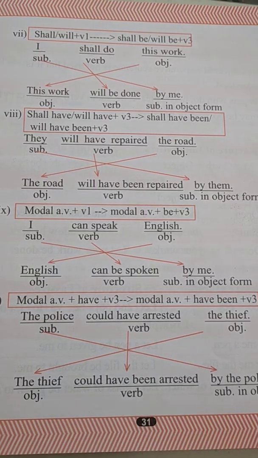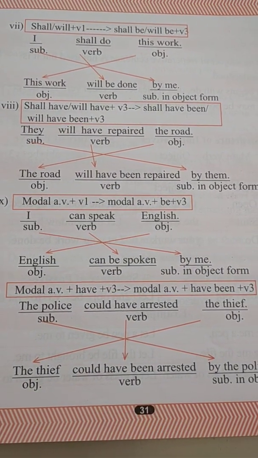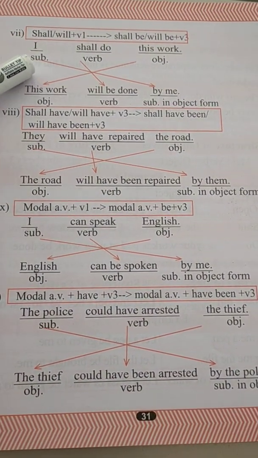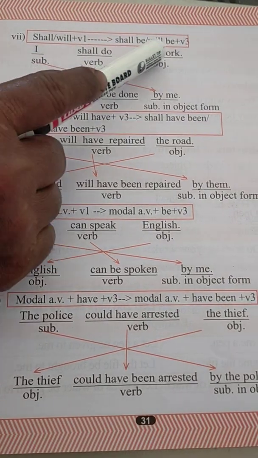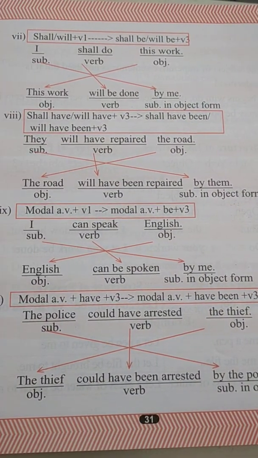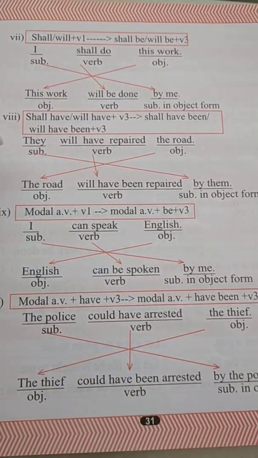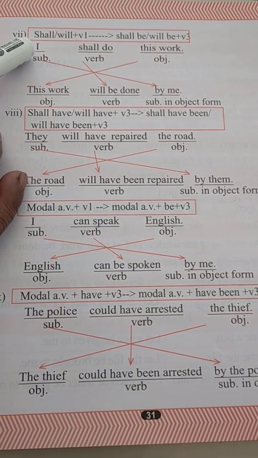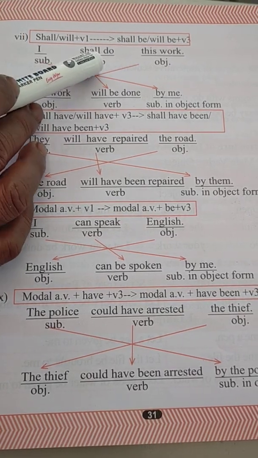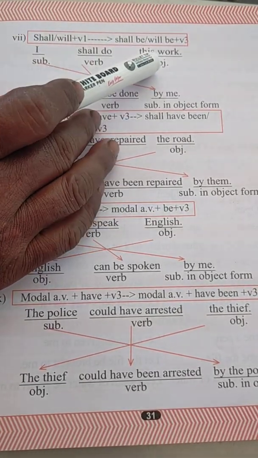This is the sentence. So how will it be passive when it is an active sentence? I shall do this work. What type of passive sentence will it be? So it is given by arrow marking. So please see, "I" is the subject, "shall do" is the verb, "this work" is the object.